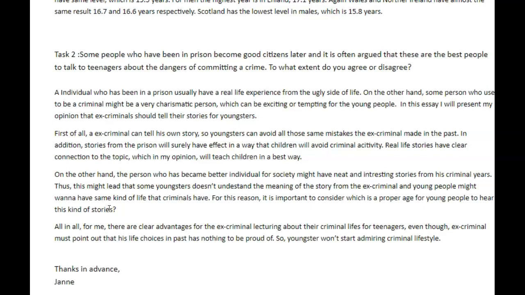All in all, for me, there are clear advantages for the ex-criminal lecturing about their criminal life, no S, for teenagers, even though ex-criminals with an S must point out that his life choices in the past are nothing to be proud of. So, same sentence here. So, youngsters will not start admiring criminal lifestyle or a criminal lifestyle.